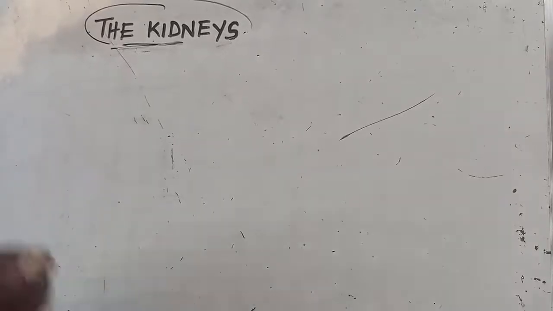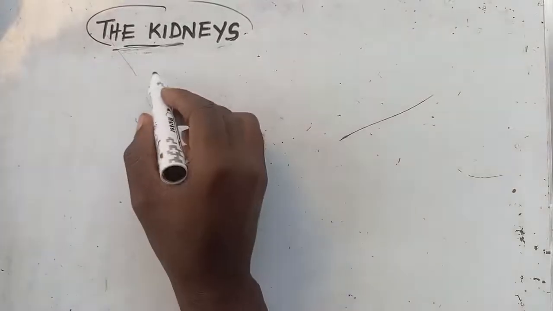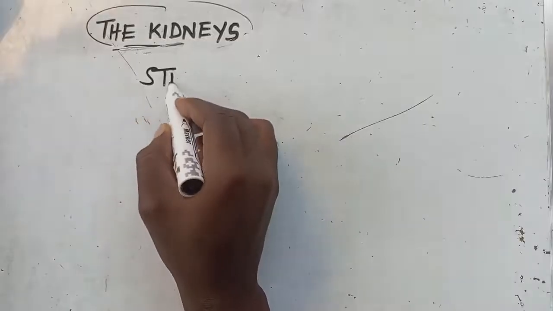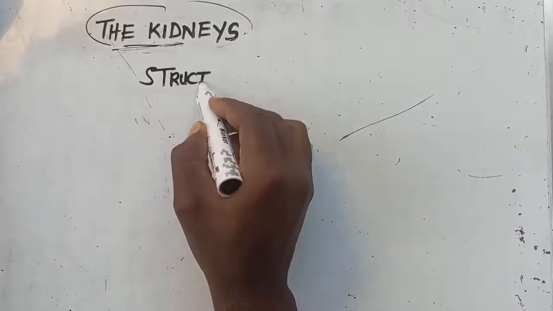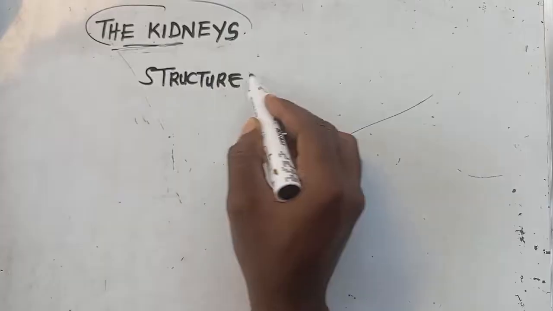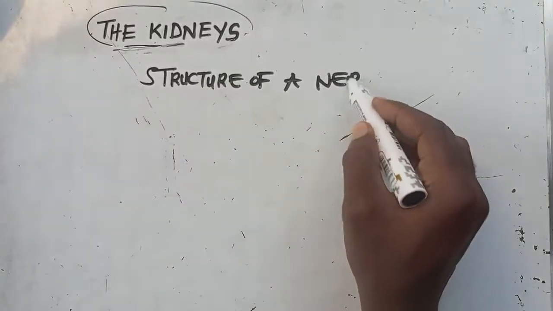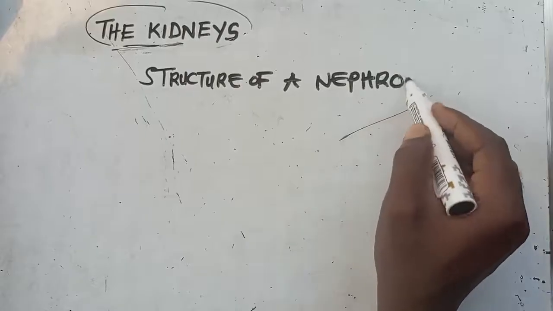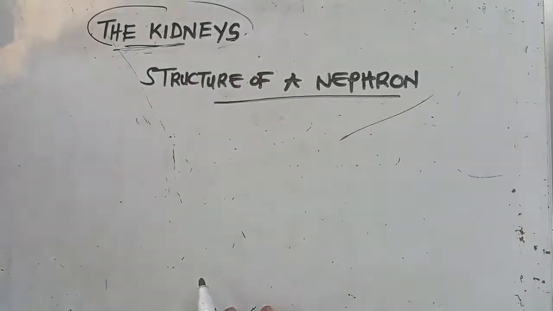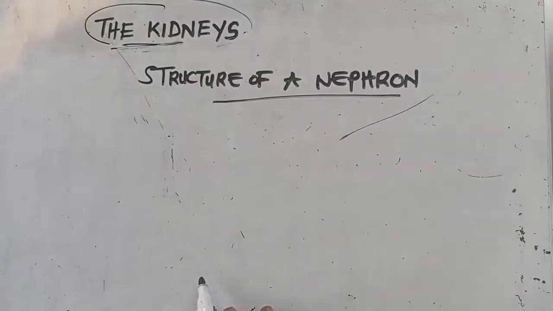So structure of a nephron. This structure, let me share it in the group. You draw it. In our next lesson, this is where we are going to start from.